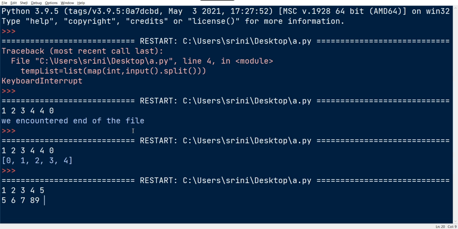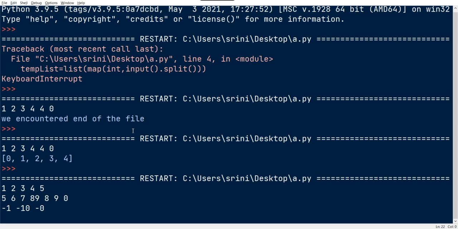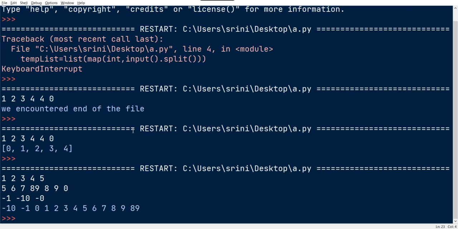Okay, we'll go with that. 8, sorry 8 and 9, then 0. This time we will go for some negative values, -1, -10, -0, and all. And finally I'm going to pass end of the statement. We will get -10, -1 till 89.